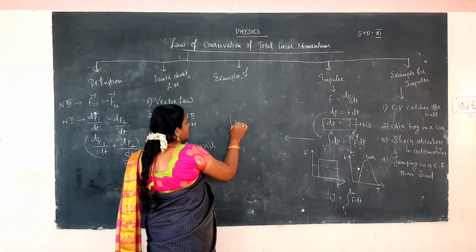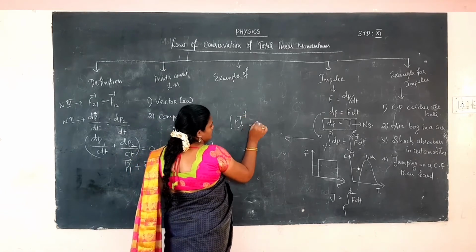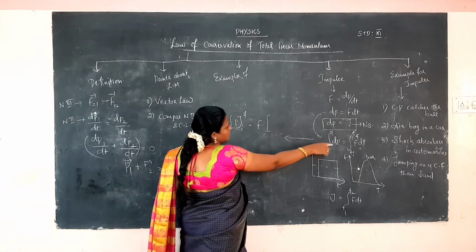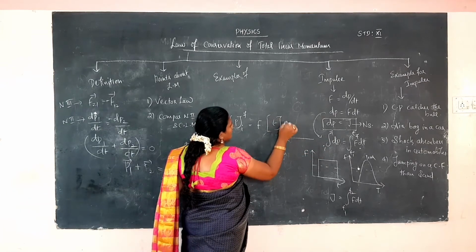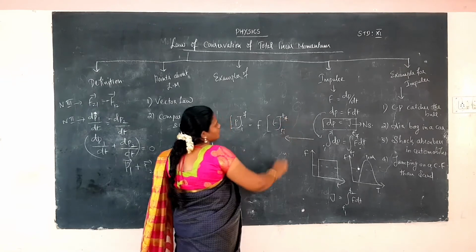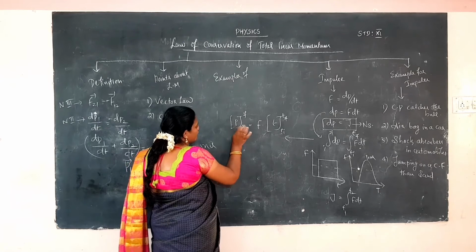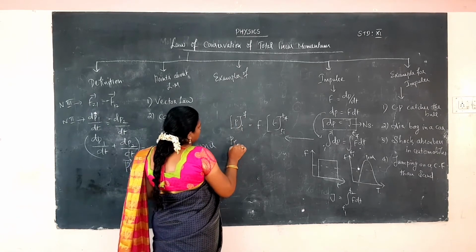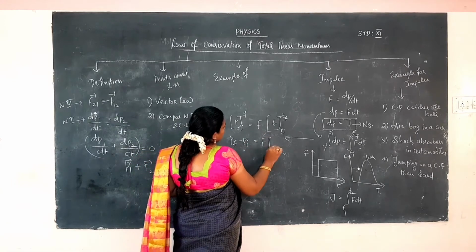dp means p, between the lower limit and upper limit, is equal to F taken as a common factor, with the integral of dt, that is t, from ti to tf. Then applying upper limit minus lower limit, pf minus pi is equal to F into tf minus ti.